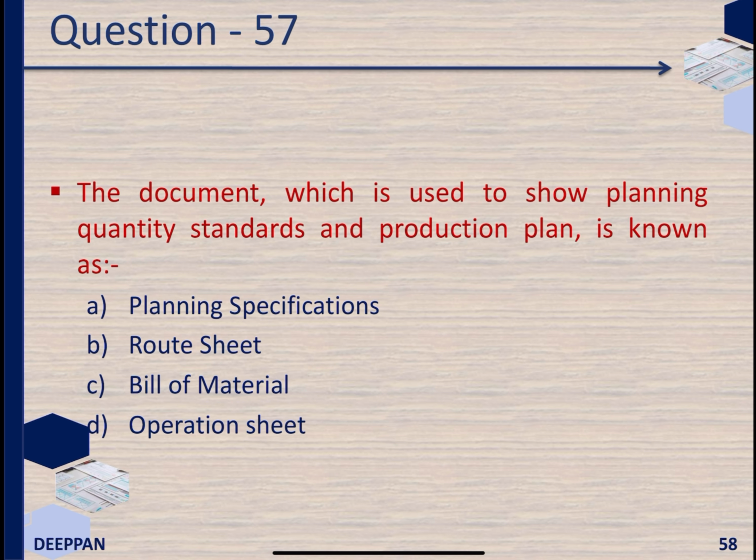The document which is used to show planning quantity standards and production plan is known as planning specifications. In route sheet or operation layout, one has to show every work center and the operation to be done at that work center. The cycle time selected in balancing a line must be slightly greater than the highest time element